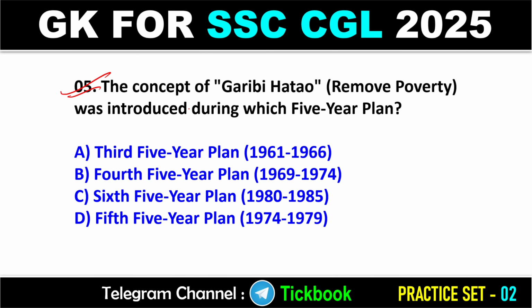Question number 5. The concept of Garibi Hatao, remove poverty, that means, was introduced during which 5-year plan? Here option number D is the right answer, 5th 5-year plan, 1974 to 1979.